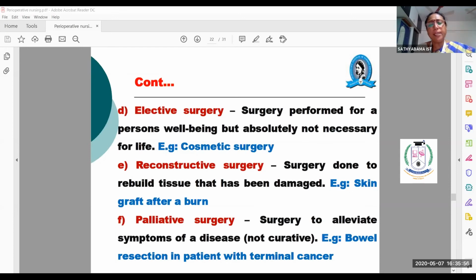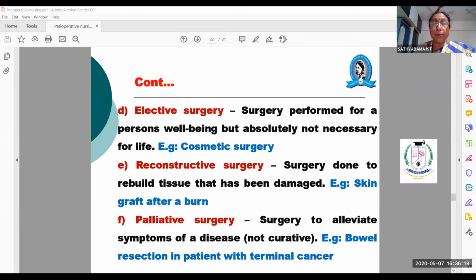Surgery to alleviate the symptoms, no other go. The patient's bowel has to be removed or resected, whether the prognosis will be good or bad. Prognosis means after surgery, whether the patient is going to die with any other complications or the patient will successfully come out from the surgical procedures, from the infections.